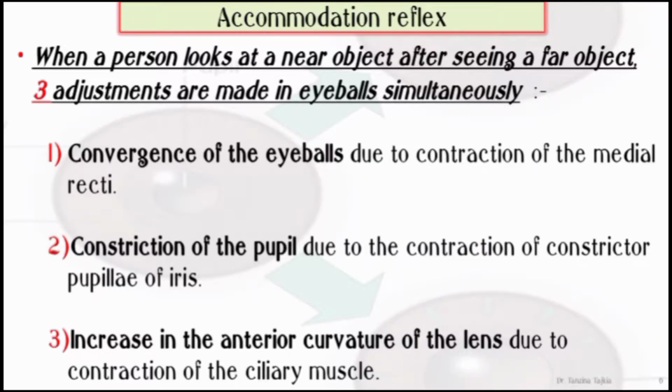When a person looks at a near object after seeing a far object, three adjustments occur in the eyeball, which occur simultaneously. At first, convergence of the eyeball due to contraction of the medial rectus muscle. Then, constriction of the pupil due to contraction of the constrictor pupillae of the iris. Then, increase in the anterior curvature of the lens, which occurs due to contraction of the ciliary muscle.